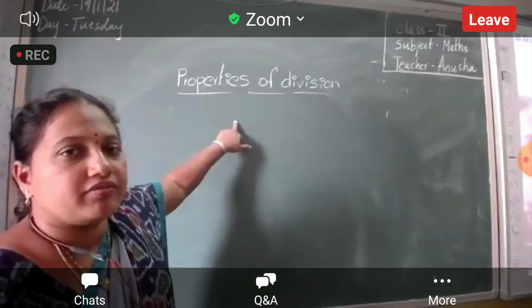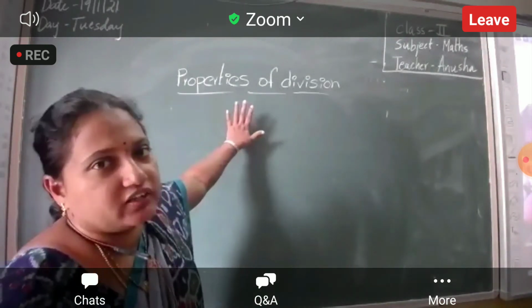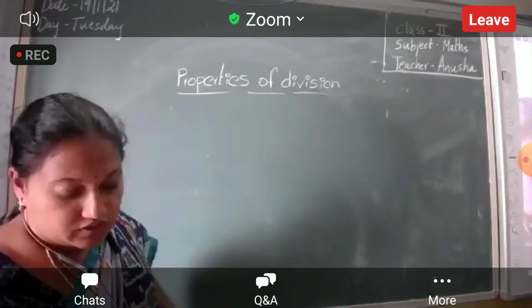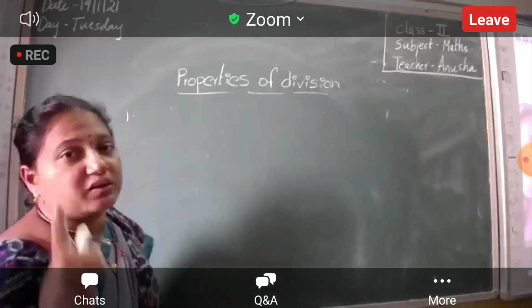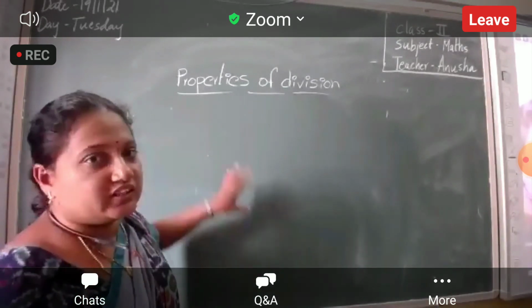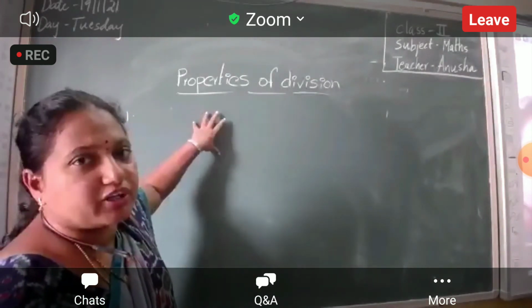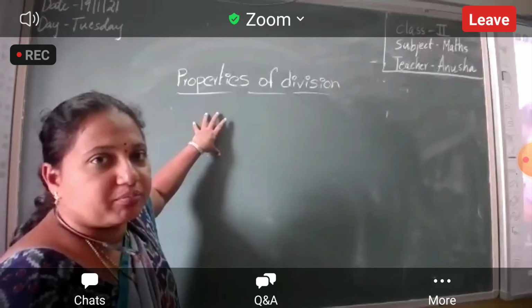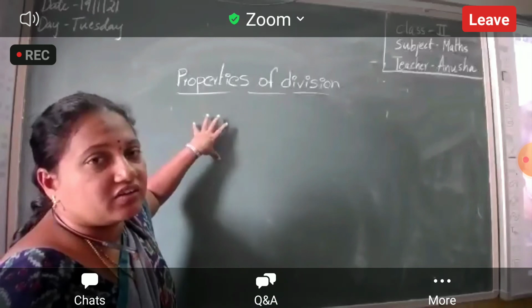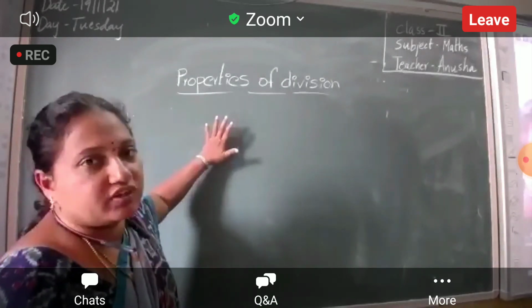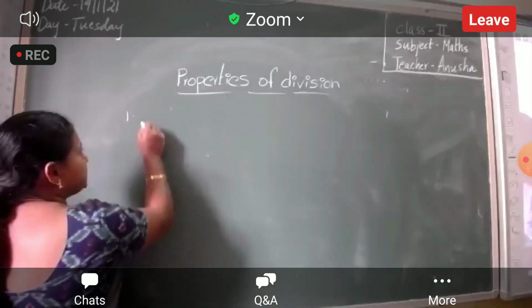Properties of division. Just open that and look at the board. Okay, Nana? Now see. First property. These properties are important. On these properties, you may get blanks. You can expect 2 or 3 blanks. So properties are very, very important. Listen carefully.